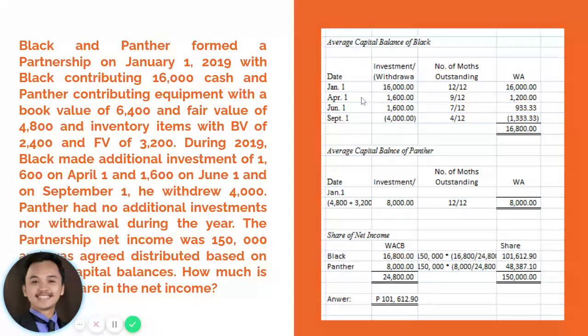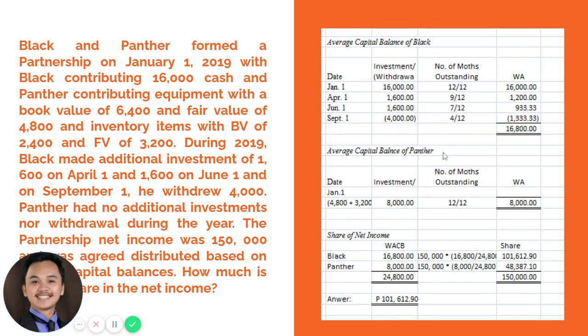On April 1, it has an additional investment of 1,600, as well as on June 1, and it had a withdrawal of 4,000 on September 1. So again, under this method, you simply multiply the investment or the withdrawal by the number of months it is outstanding for the capital of the particular partner.